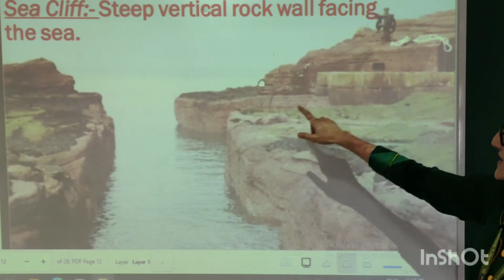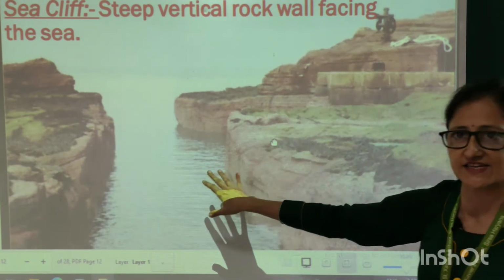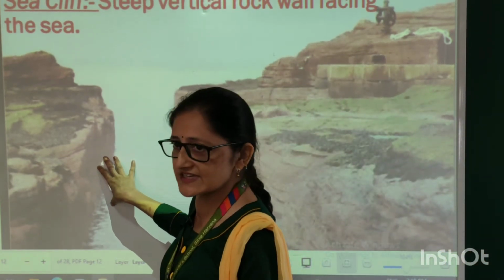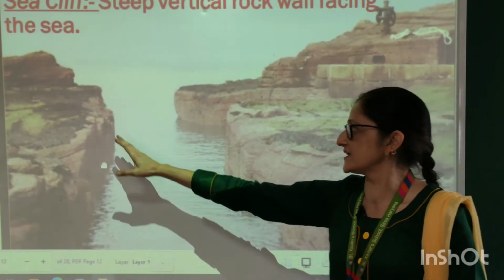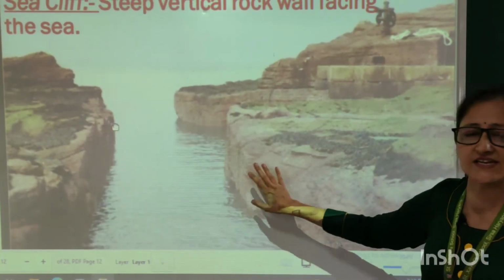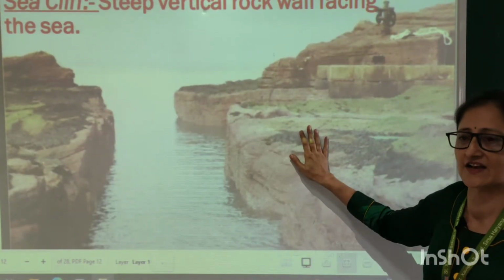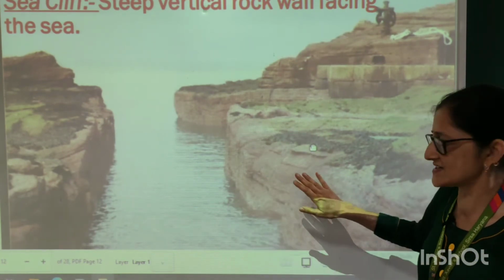These are steep vertical rock walls facing the sea. In the sea, when the sea water cuts the rocks, their sides are vertical. These vertical side rock pieces are known as sea cliffs.